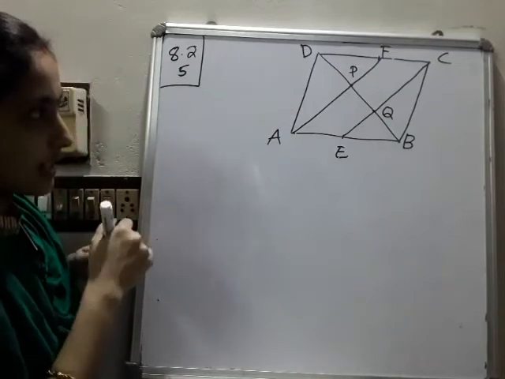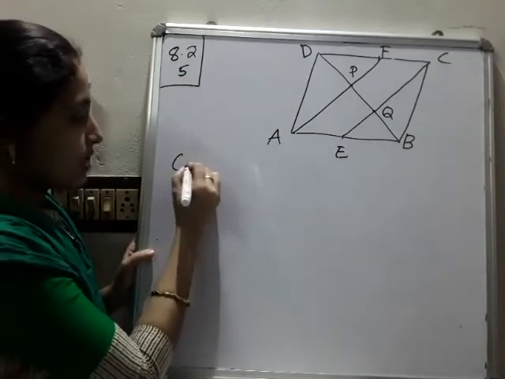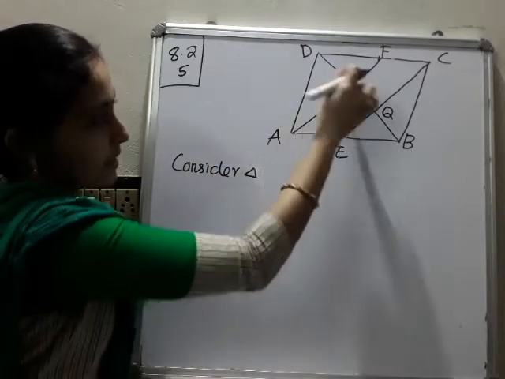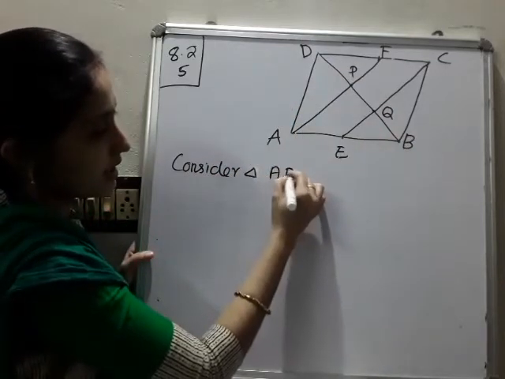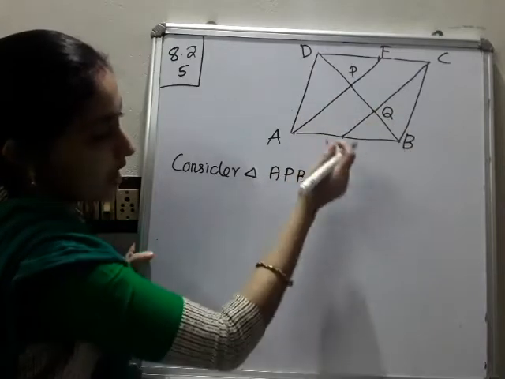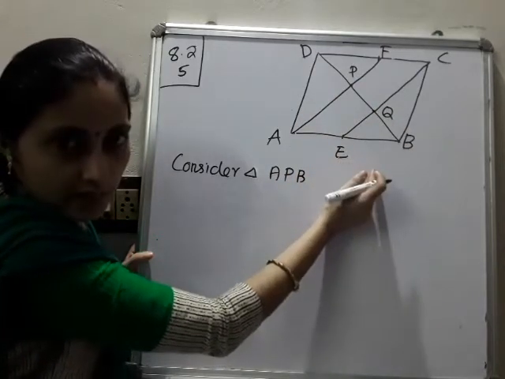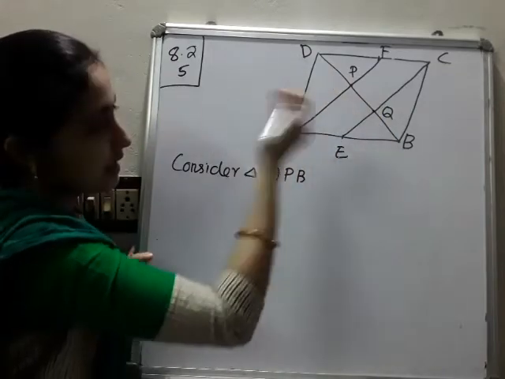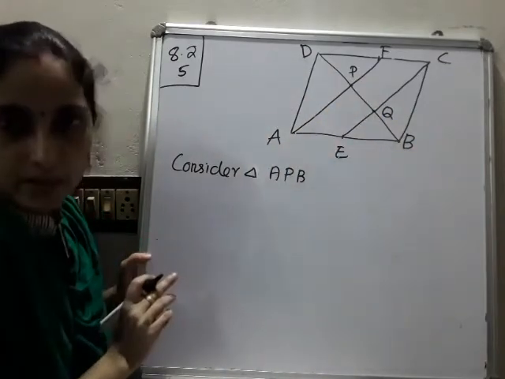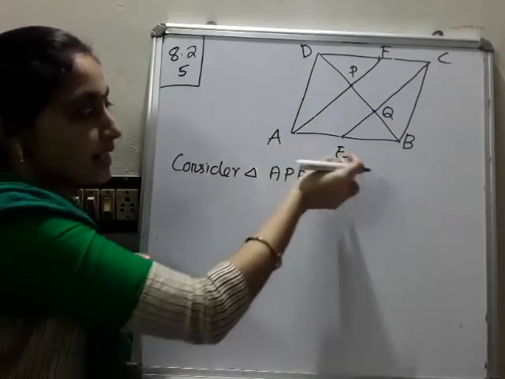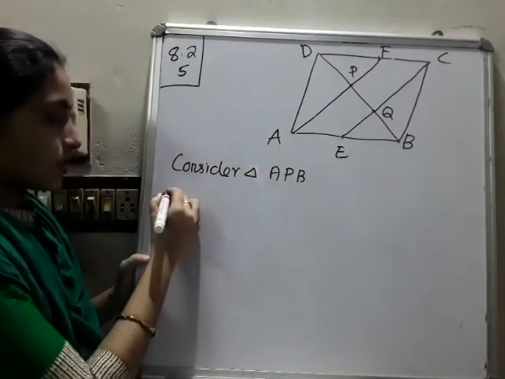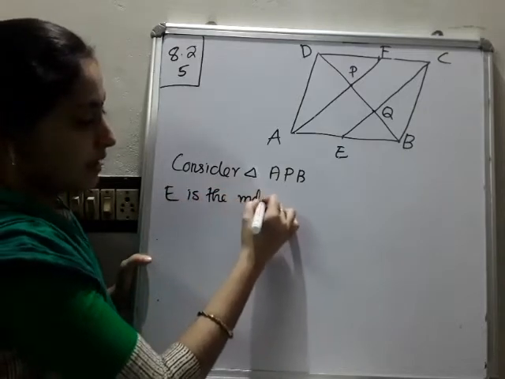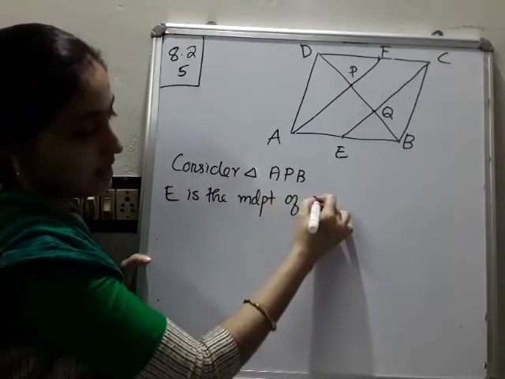Okay, now we have to consider two triangles. Consider triangle APB. You already know E is the midpoint of AB, that is given in the question. And now we have EQ parallel to AP. Then we can say Q is the midpoint of BP. So we can write E is the midpoint of AB.